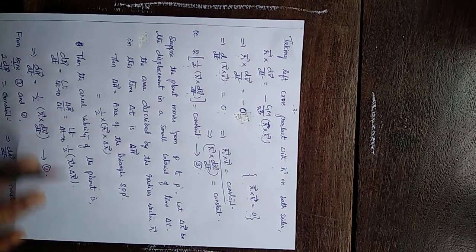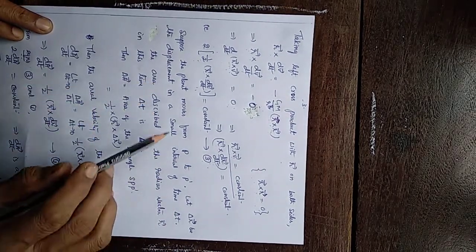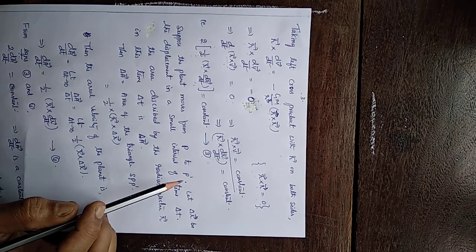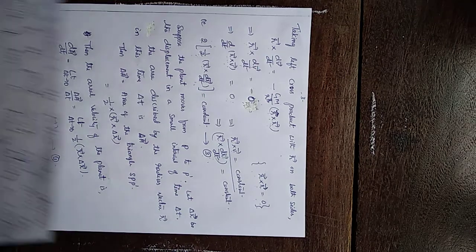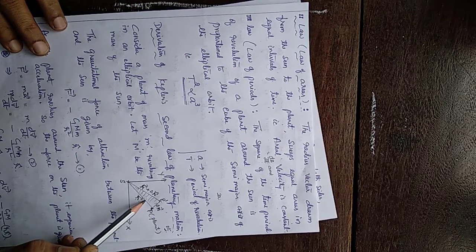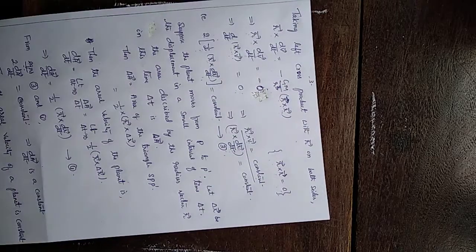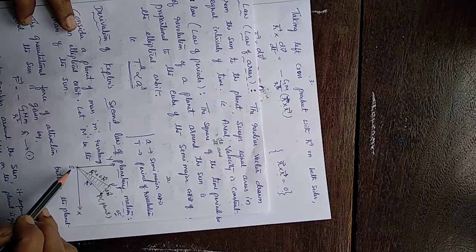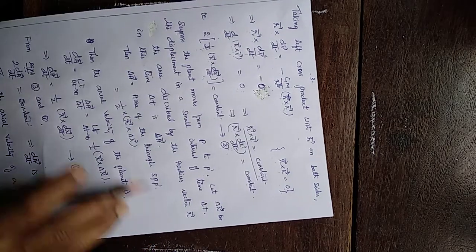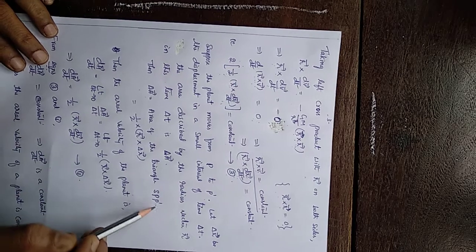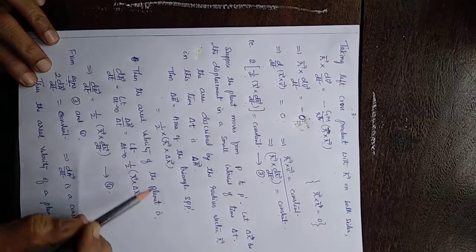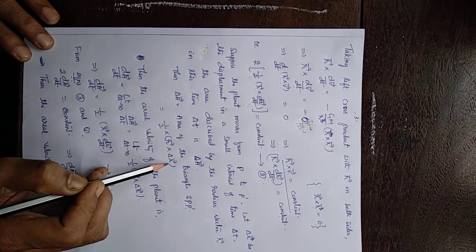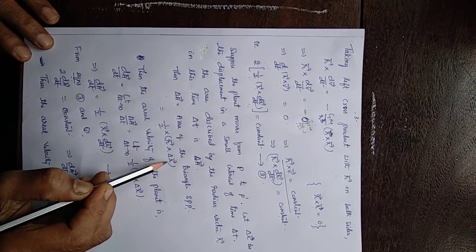Now suppose the planet is moving from P to P dash. As I told, it covers this area. The area covered, delta A, is nothing but the area enclosed by the triangle SPP dash. So delta A vector, the area of the triangle SPP dash: what's the formula? Half into base into height. Base is r, height is delta r.